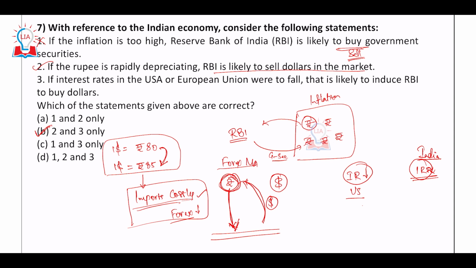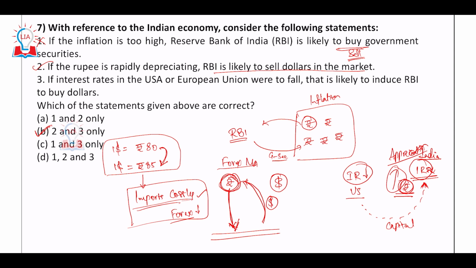What would happen to the capital? The capital would start flowing from these economies towards India. When the capital starts flowing, they would require rupees for investment in India. When they ask for more rupees, rupee value would go up, appreciation would happen, right? Appreciation of the currency would happen.